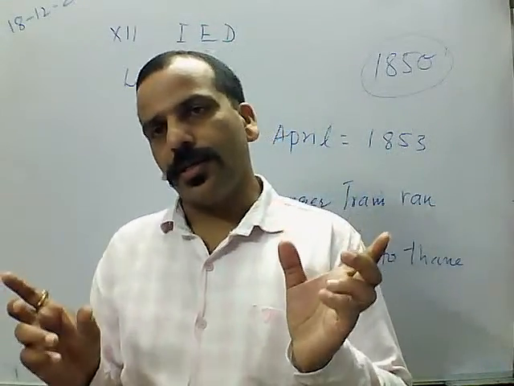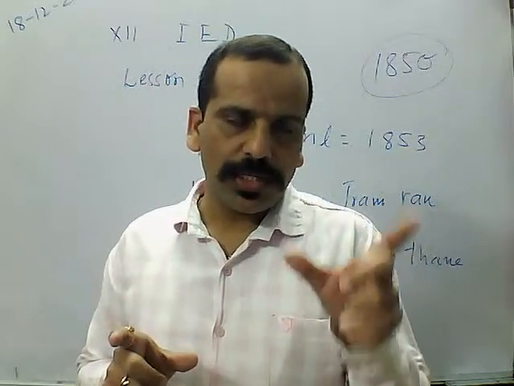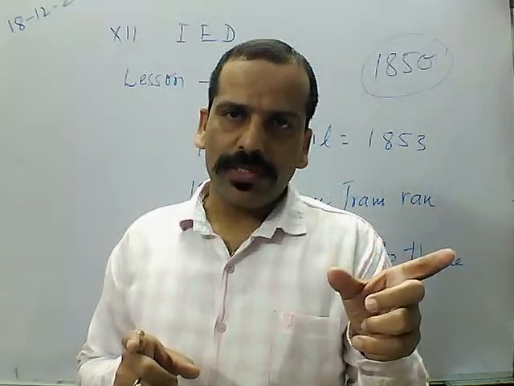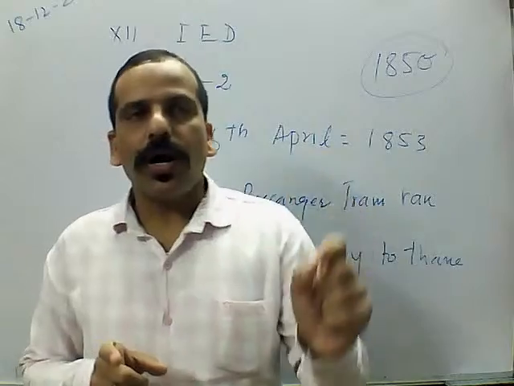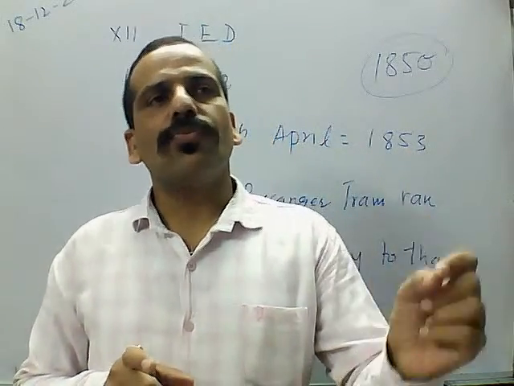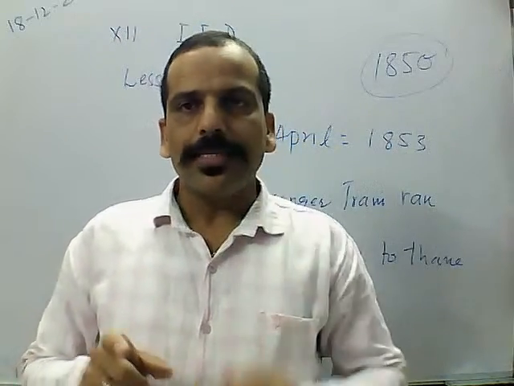Now, two parts are there. One section of society thinks that subsidies should not be given to the farmers because the target groups, meaning marginal and poor farmers, are not getting the benefit of those subsidies.